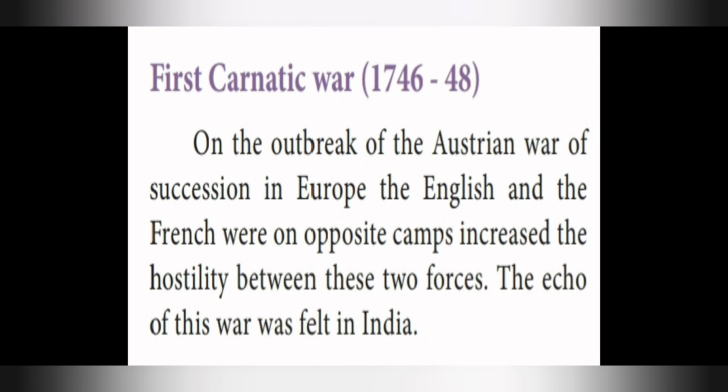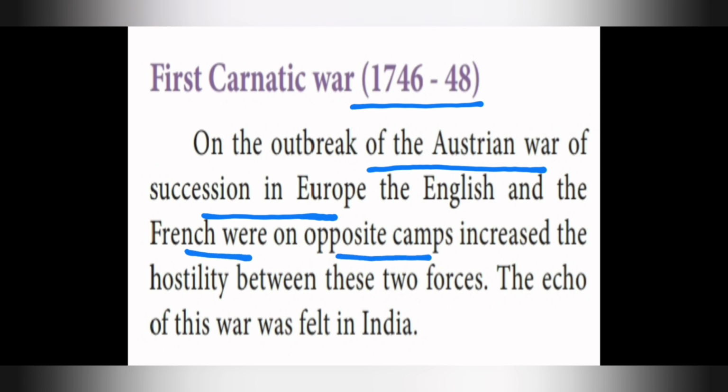Coming to the first Carnatic War, which happened from 1746 to 48. On the outbreak of the Austrian War of Succession in Europe, the English and the French were in opposite camps, which increased the hostility between these two forces.